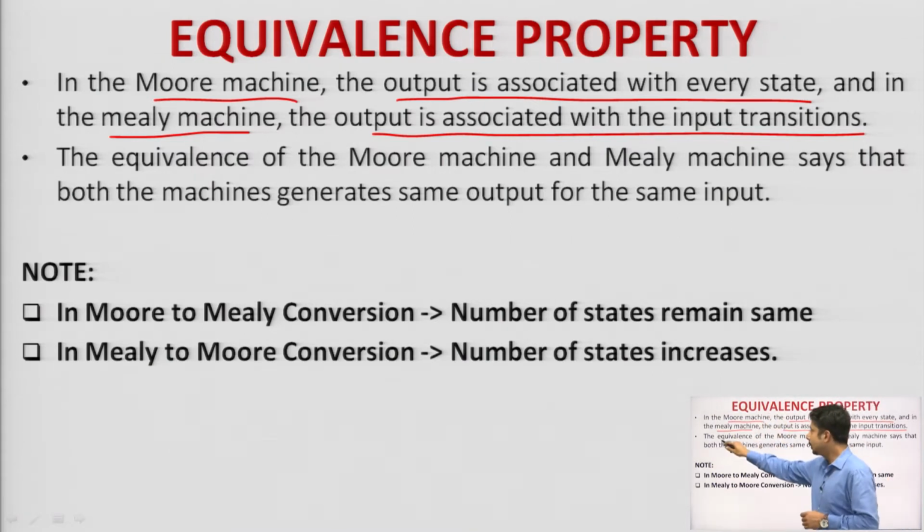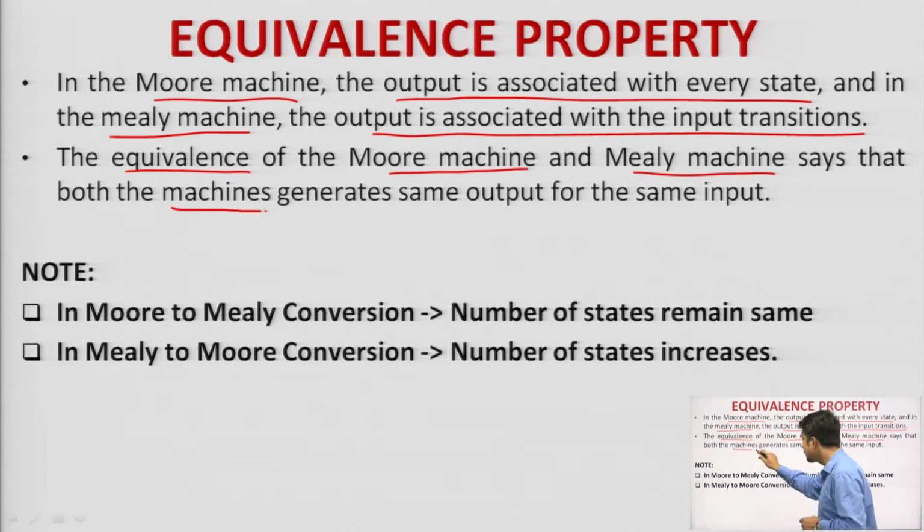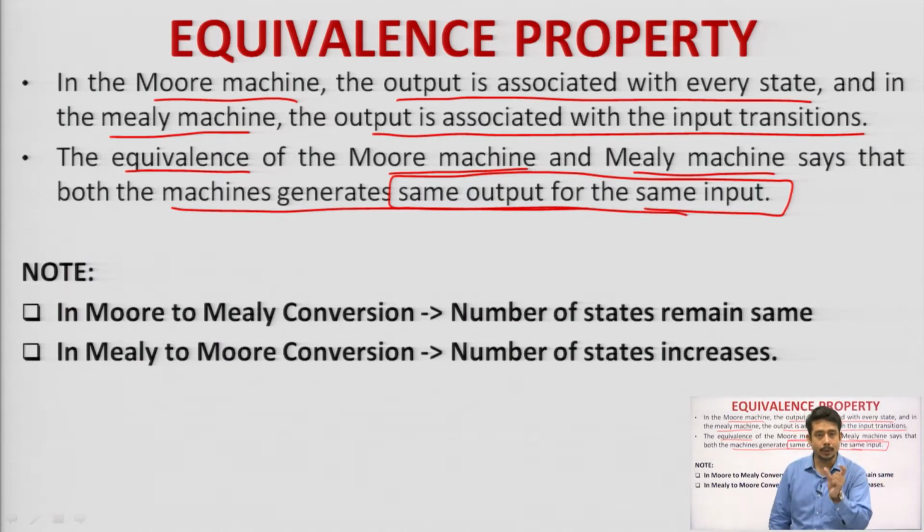Now, the next point, the equivalence of the Moore machine and the Mealy machine says that both the machines generate the same output for the same input. So, some or the other way they are accepting the same language, correct? That is why they are generating the same output based on the same inputs, got it. Then we can say the equivalence property exists. This is almost similar to the equivalence property of NFA and DFA, which we have already studied.